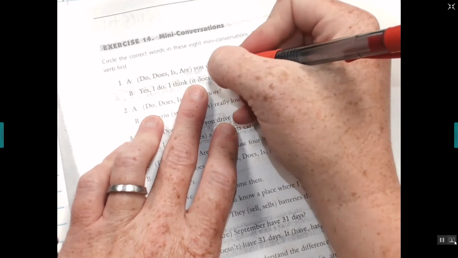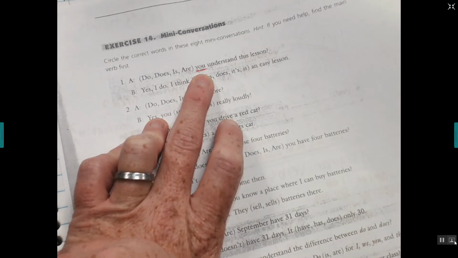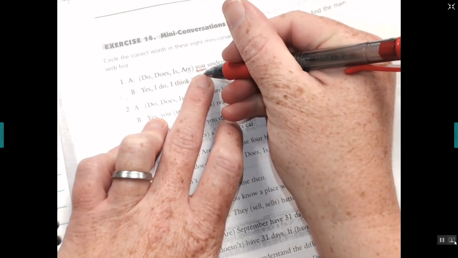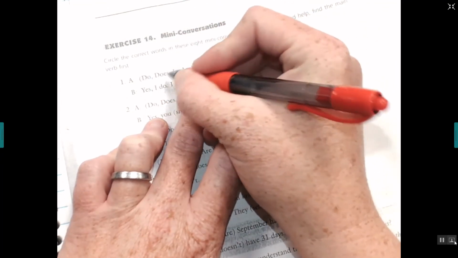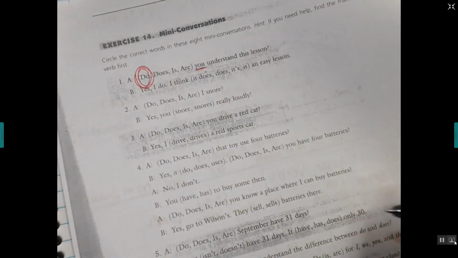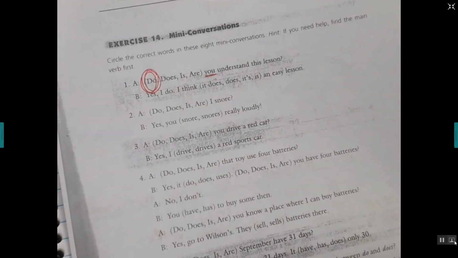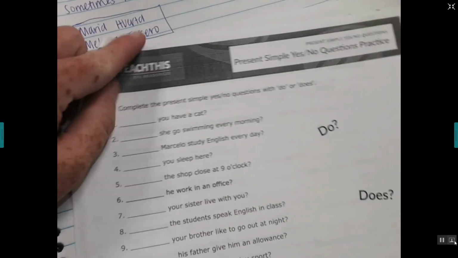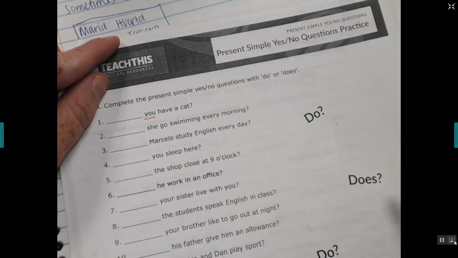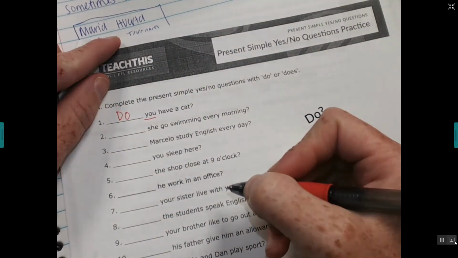So it gives you options. Here's our person, okay? You is the person, so we're going to use do or does. We're going to use do, okay? Do. All right, and then look over here, same. Blank you. Blank you. Is it do or does? Do or does for you? Do. Do you.